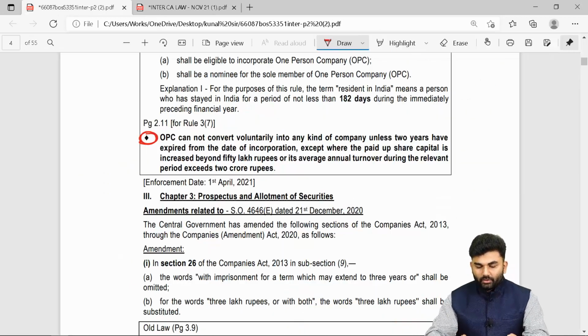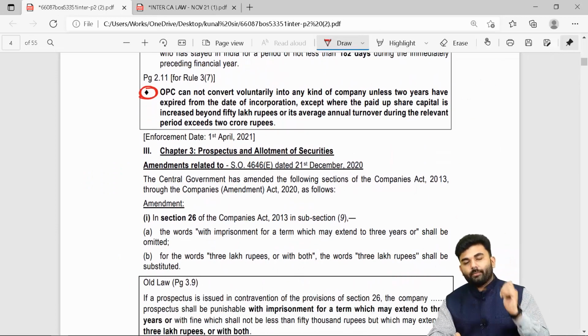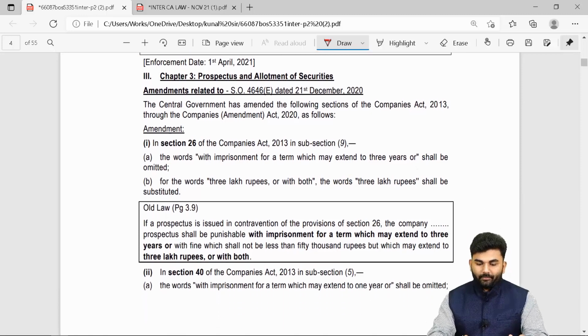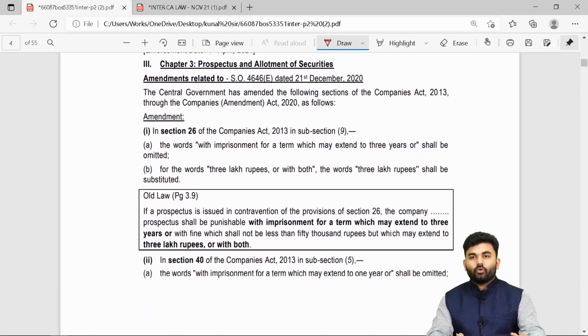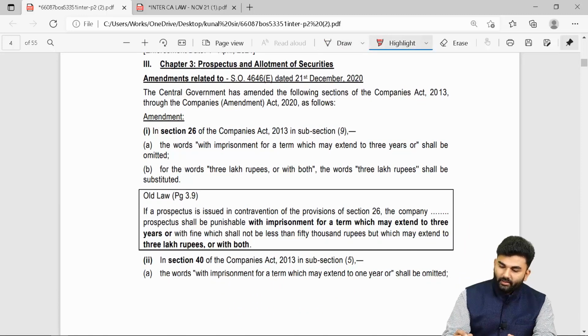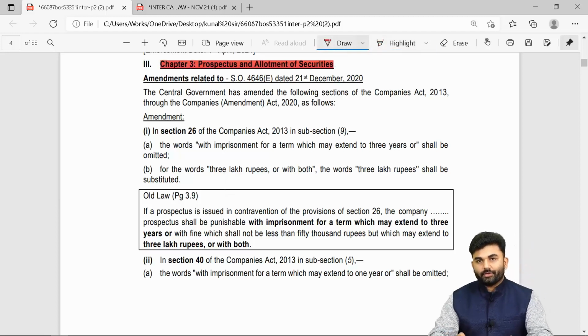So these are the changes towards one person company, non-profit company, small company, and also the concept of listed company. Over here, let us go on to chapter number 3, which is about prospectus and allotment of securities.